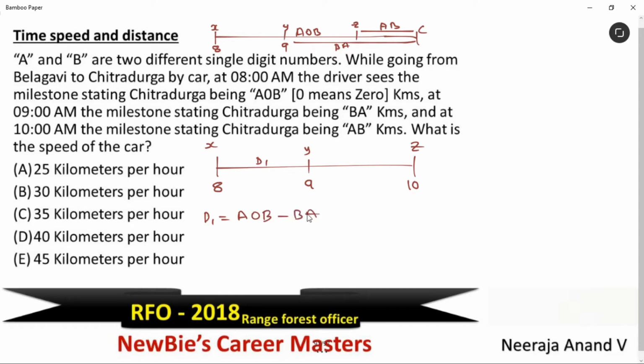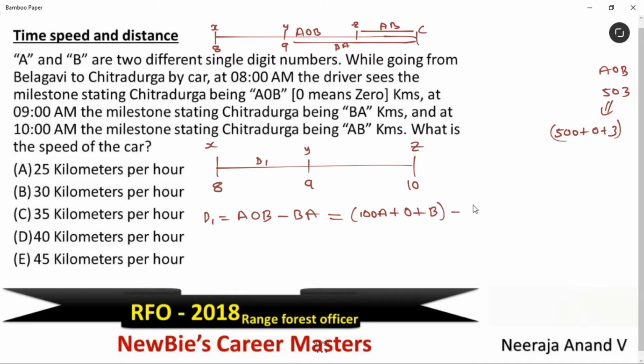You should not take it like this. See, same thing, I'll take it like this: 100A plus 0 plus B. Newbies, the meaning of this is, let's take A0B as 503. The same 503 we can rewrite like this: 500 plus 0 plus 3. Correct? Same thing I've written here. I hope this is clear.